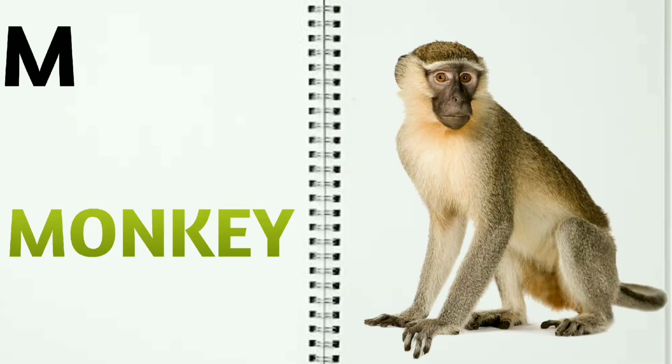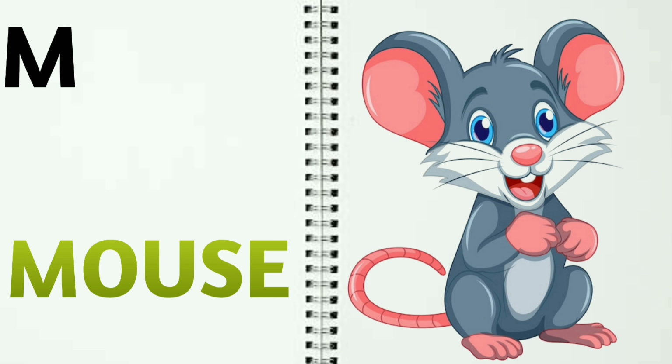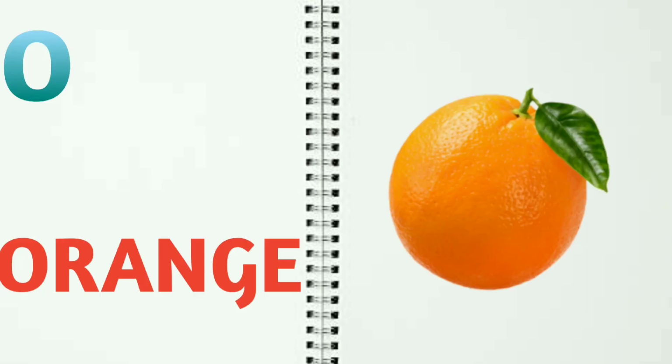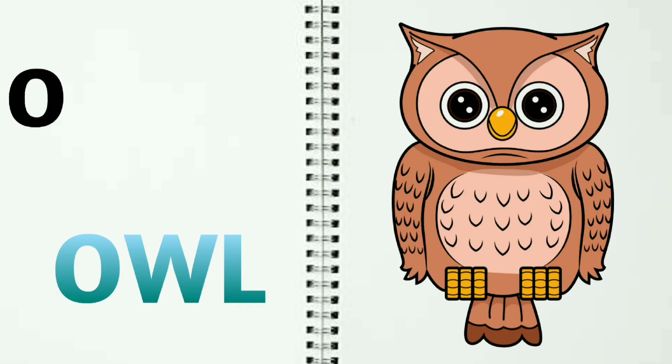M for monkey, M for mouse. N for nose, N for net. O for orange, O for owl.